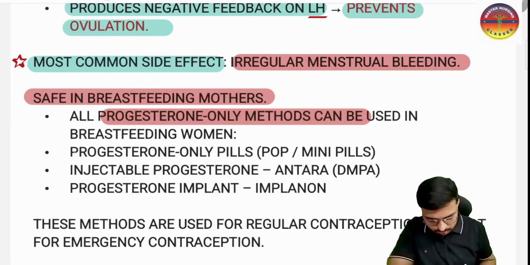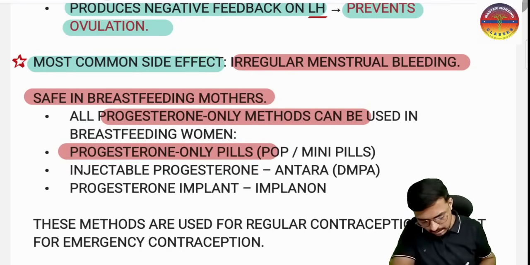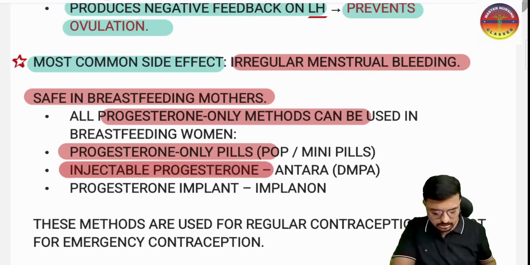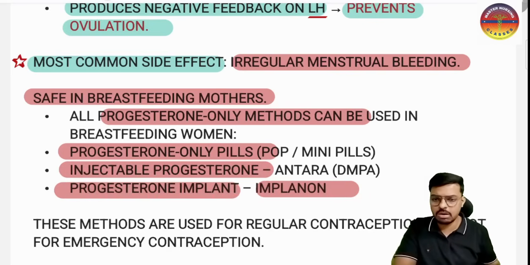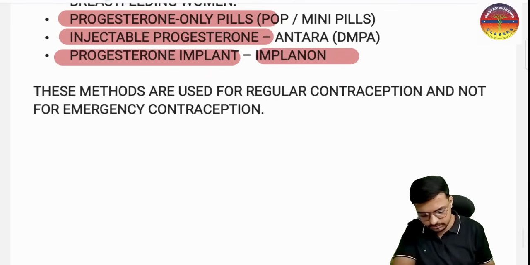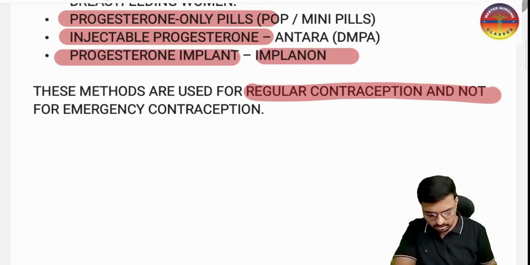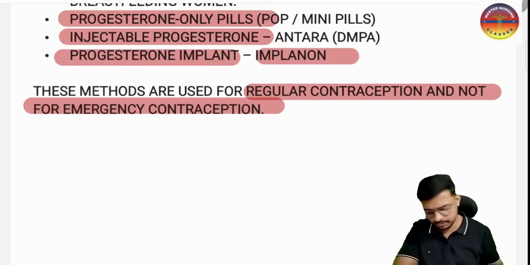So that is the progesterone oral, the POP or mini pill, the progesterone injectable, that is the DMPA or Antara, and the progesterone implant. These are all safe in breastfeeding mothers. These methods are used for regular contraception, and they are not used as emergency contraceptive methods. You have to keep this in your mind.